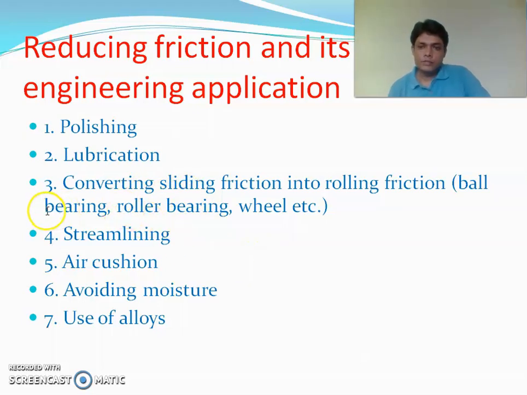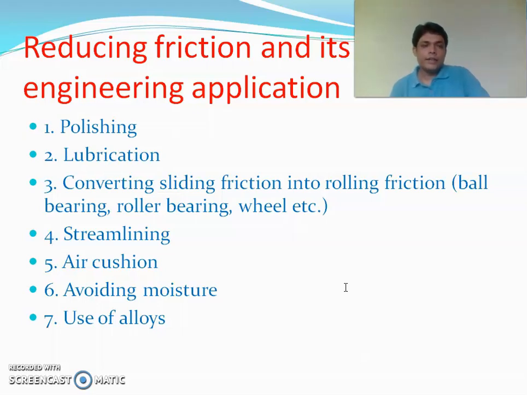The third technique is converting sliding friction into rolling friction. Whenever possible, we can convert sliding friction into rolling friction, because rolling friction has a much lower value compared to sliding friction, such as in ball bearings, roller bearings, etc. Or we can use a wheel instead of sliding. In this way, we can reduce the friction.